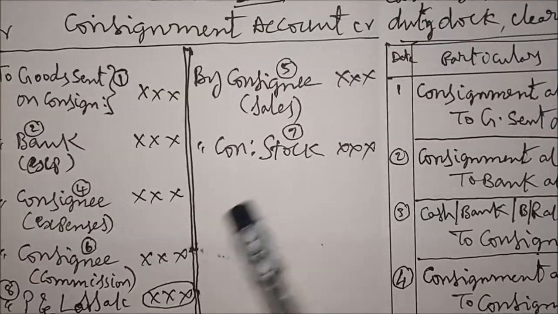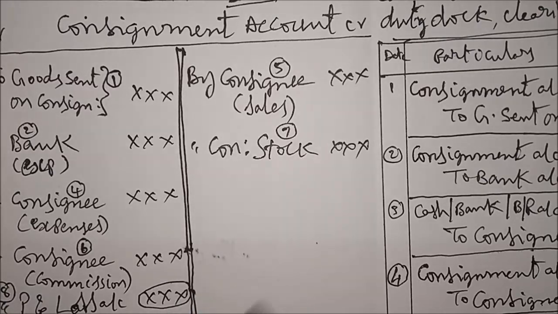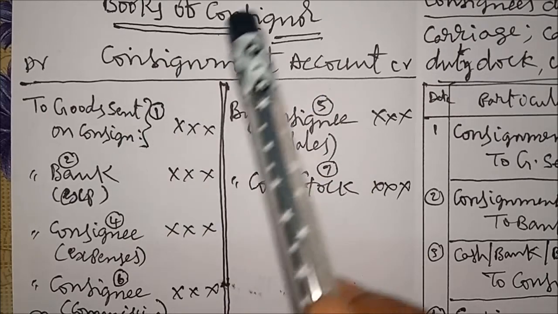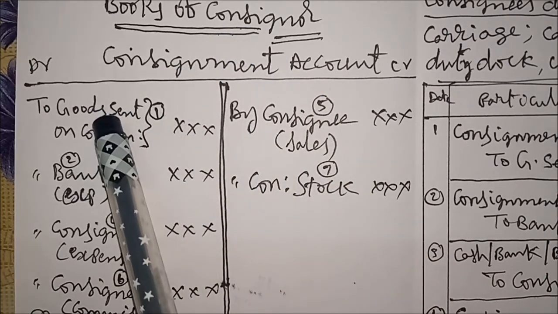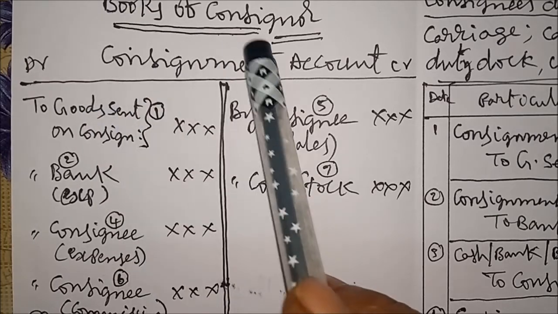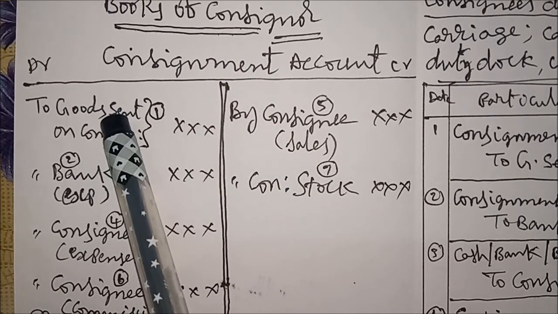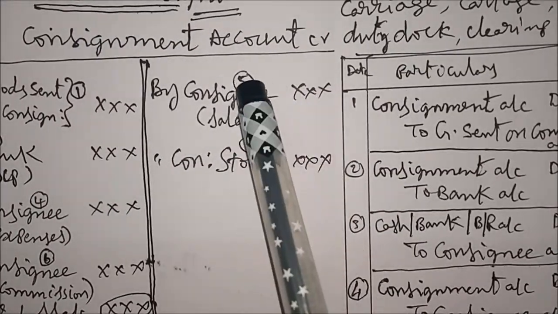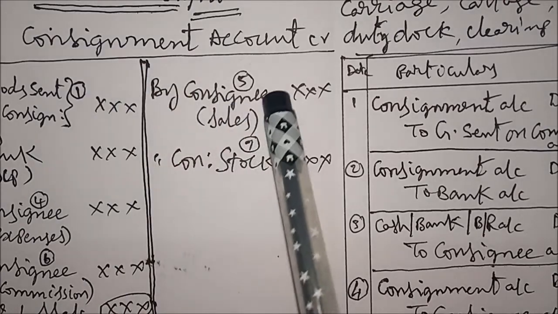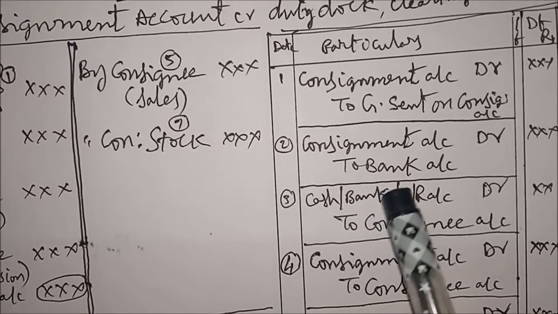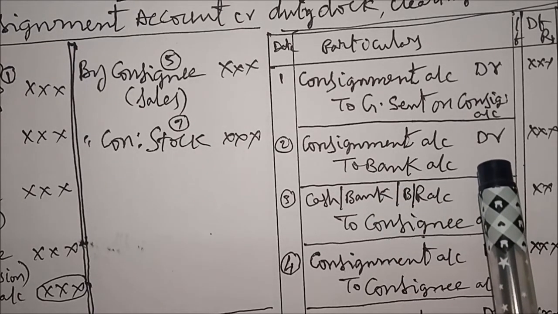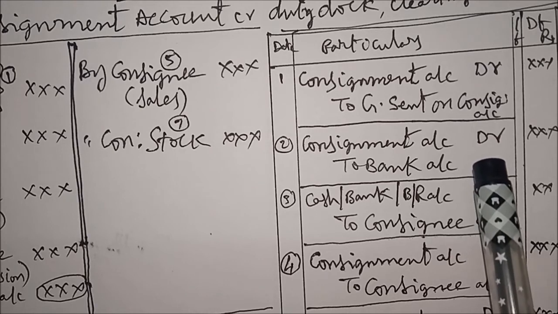Let us conclude the session by saying once again, if item is there on debit side, heading account debtor to item account. For example, this one, consignment account debtor to goods sent on consignment account, debit to credit. If item is there on credit side, item account debtor to heading account. Consignee account debtor to consignment account. Like that you can easily remember the accounts, write the entries and do the problem.